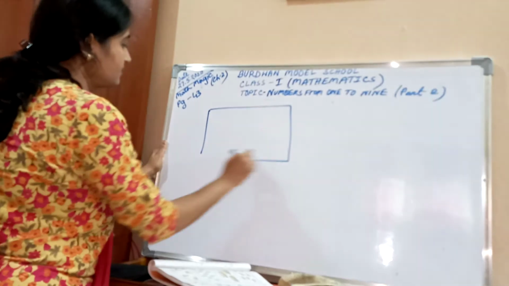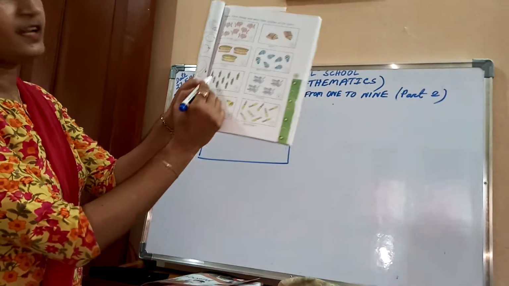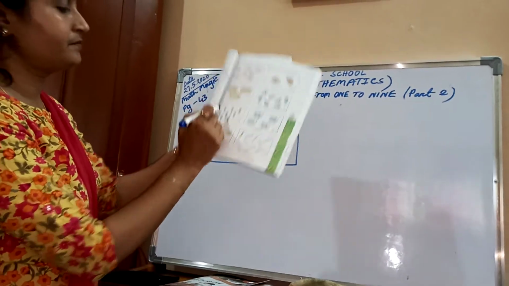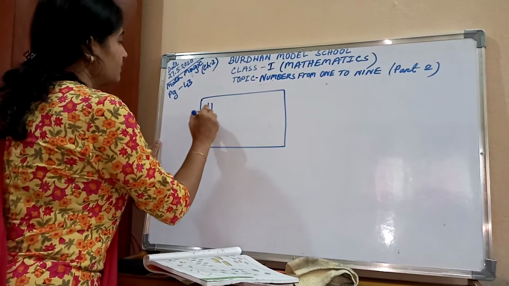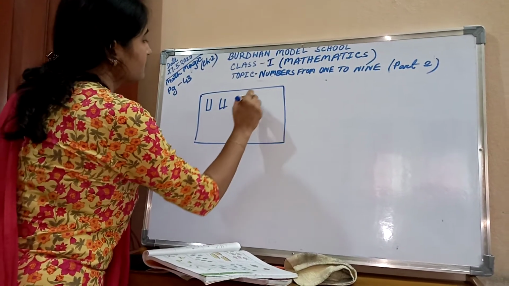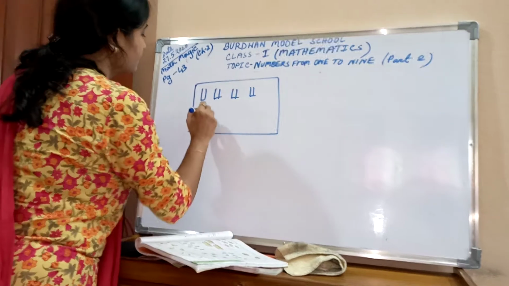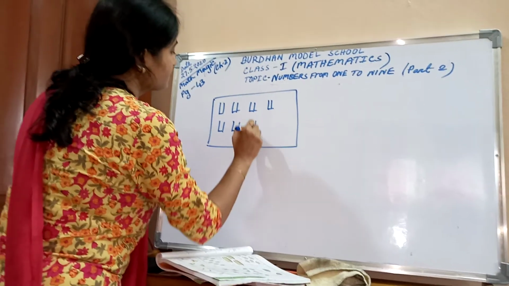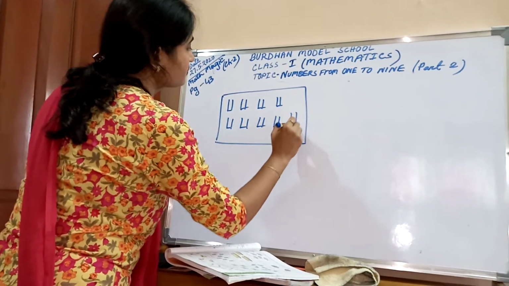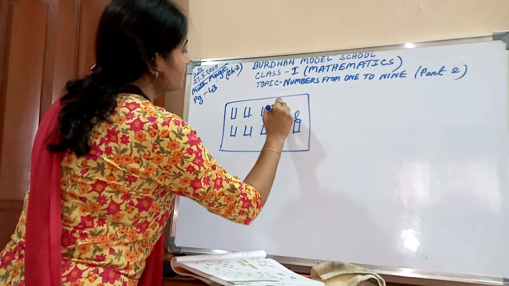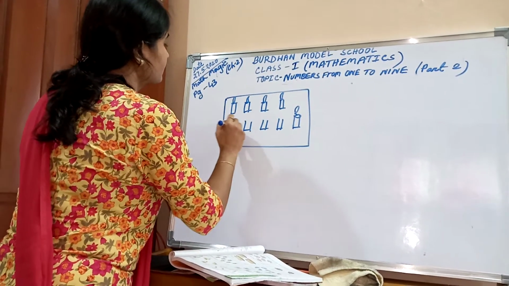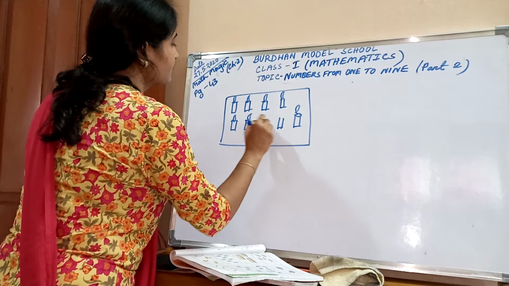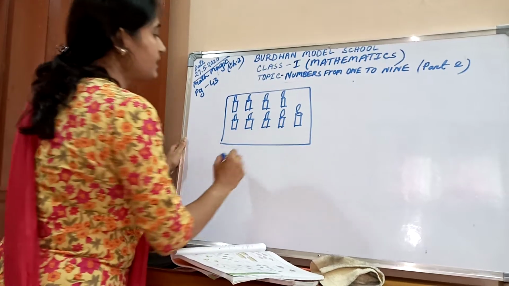Next, what is this? These are candles. How many? What is this?